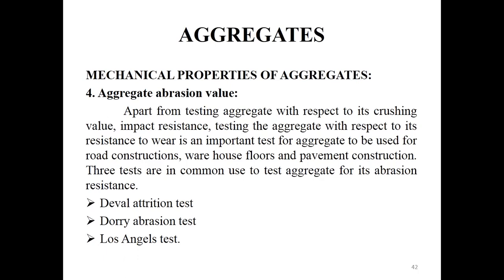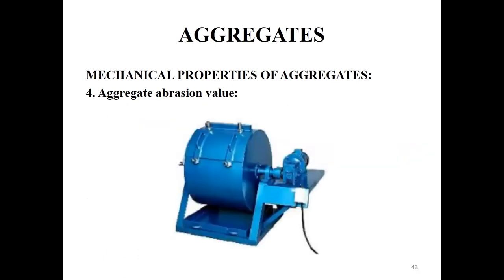The test sample along with the abrasive charge, which is small iron balls or iron spheres, is put together in the machine and rotated at a speed of 20 to 33 rpm. You can see this machine; it looks like this.